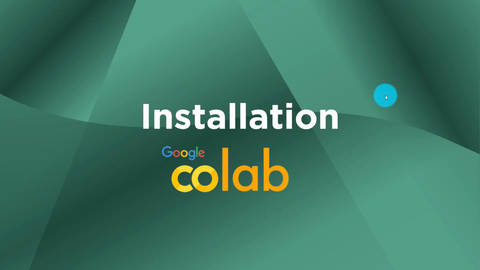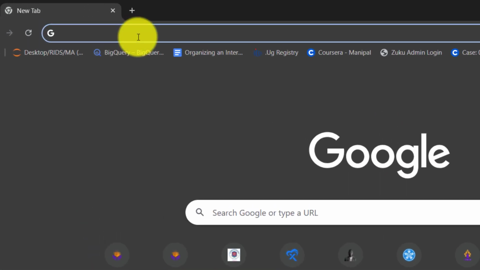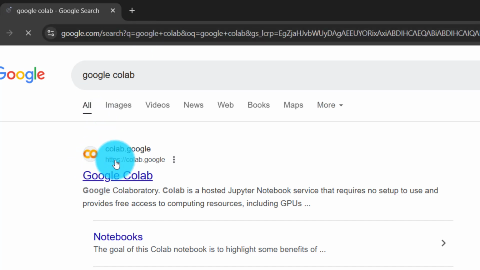So number 3 is, sometimes maybe you don't have the time, or the installation has failed, and you have access to the internet. So you can basically utilize what we call Google Colab. Google Colab works just like any other notebook. So how do you get to Google Colab? It is so easy. Go to your browser and search for Google Colab. The first one that comes, colab.google, go there.